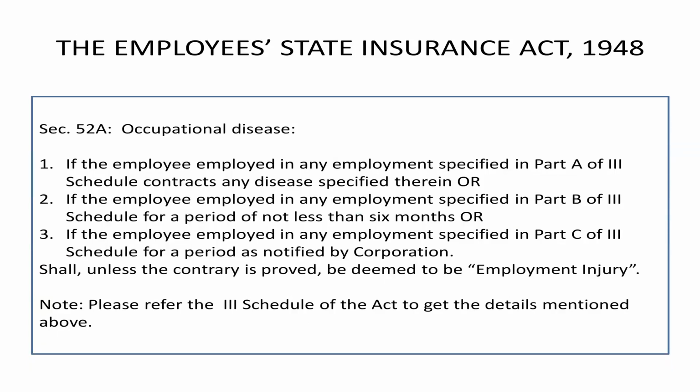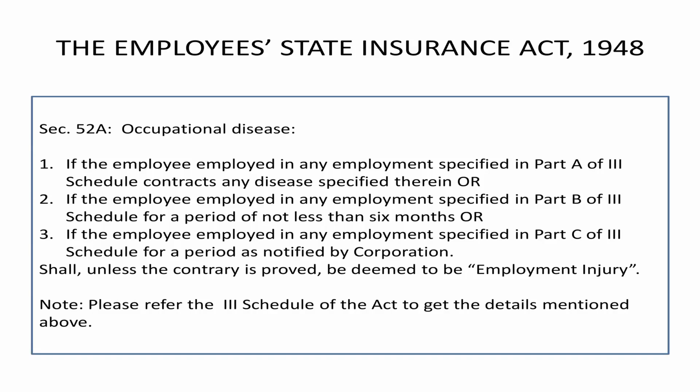And occupational disease. If an employee employed in the employment specified in Part A of the Third Schedule contracts any disease specified therein, or an employee employed in the employment specified in Part B of the Third Schedule for a period not less than 6 months, or an employee in the employment specified in Part C of the Third Schedule for a period notified by the corporation, it shall be deemed to be an employment injury.